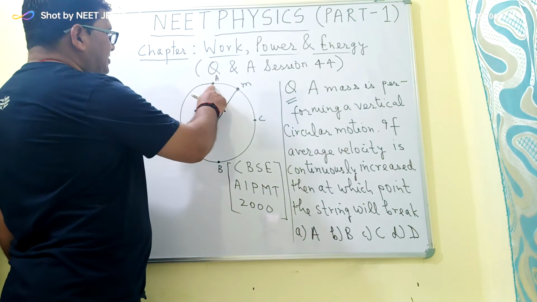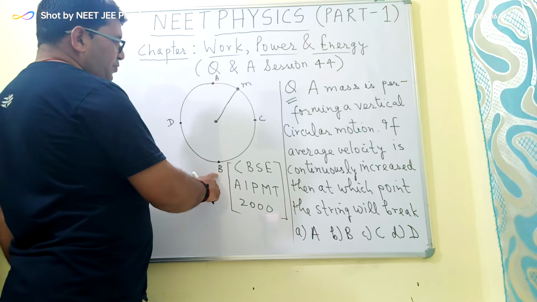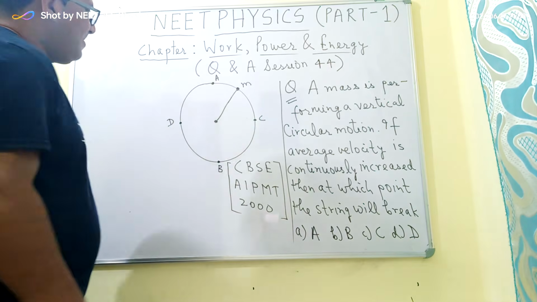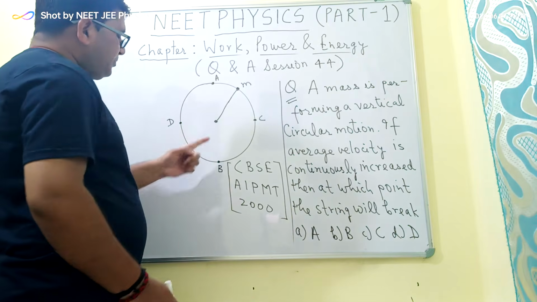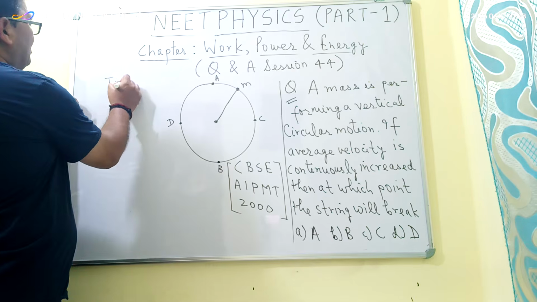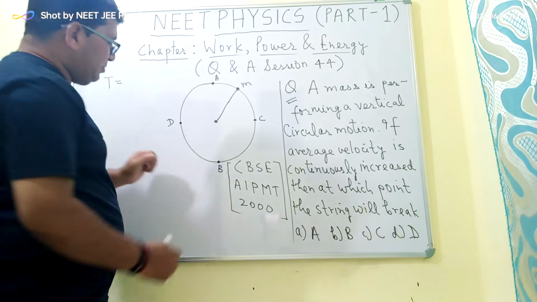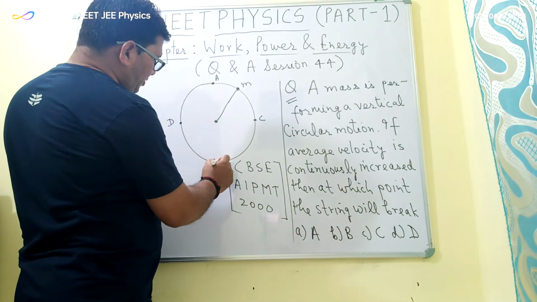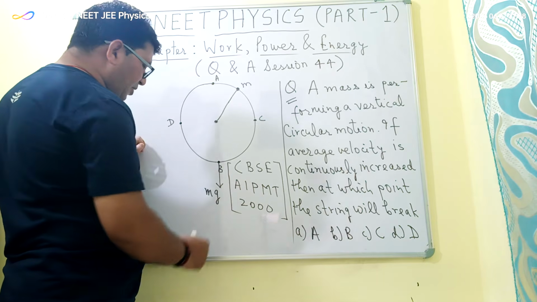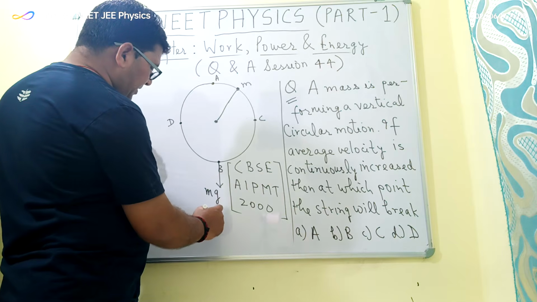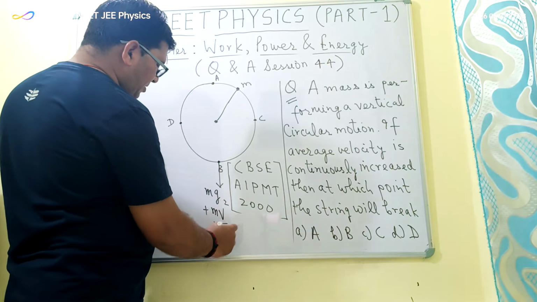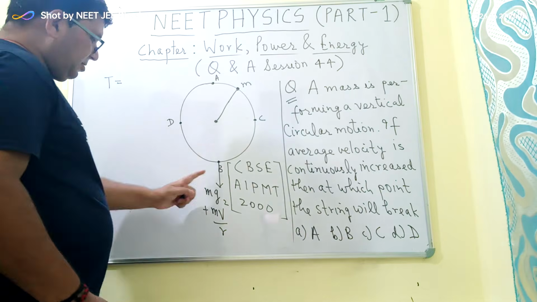So there are 4 points here. This is the topmost point, this is the bottommost point, and these 2 points are lying horizontally. So now we all know that the tension in the string will be maximum at the bottommost point, because at the bottommost point the weight will be acting vertically downward, and at the same time the centrifugal force, which is equal to mv square by r, will also be acting vertically downward.